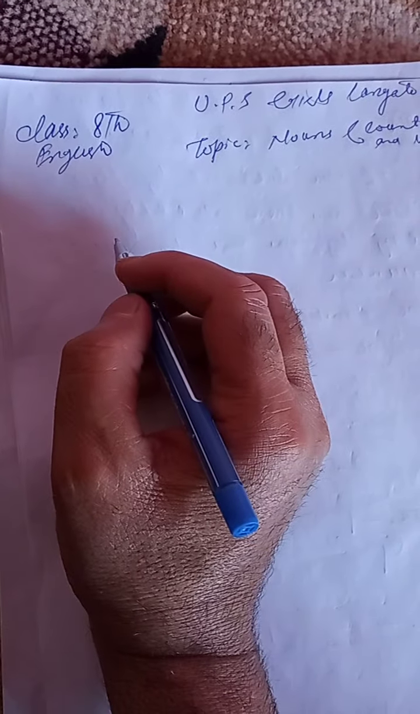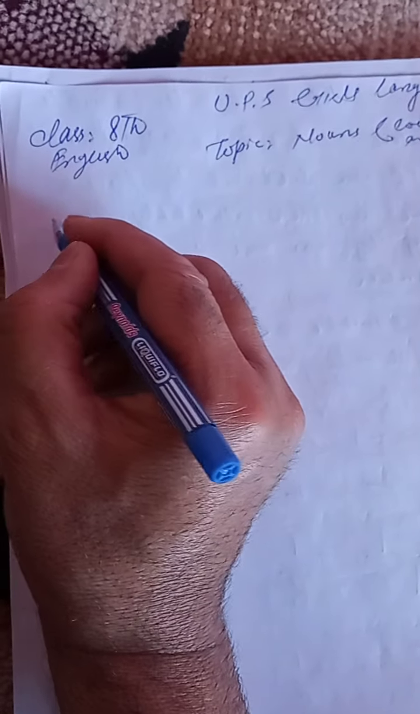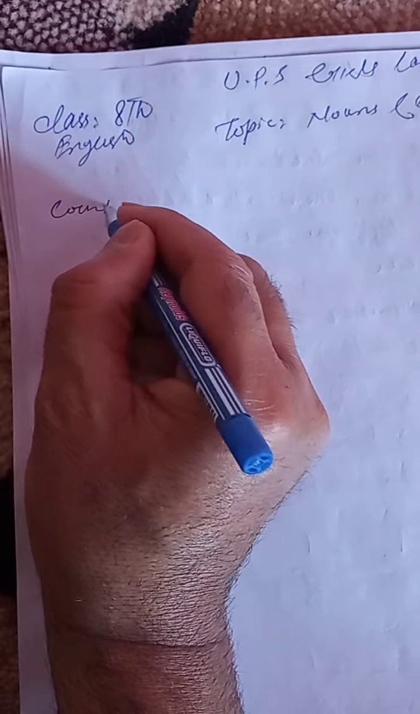Today we have another topic at hand, that is countable and uncountable nouns. Another classification of nouns can be countable and uncountable nouns. Nouns can be broadly divided into two categories, that's countable and uncountable. What's a countable noun? First, we must write the definition of countable nouns.